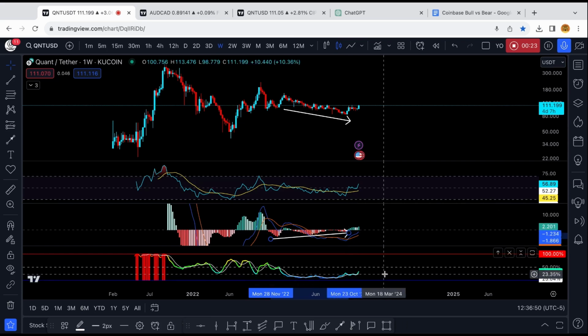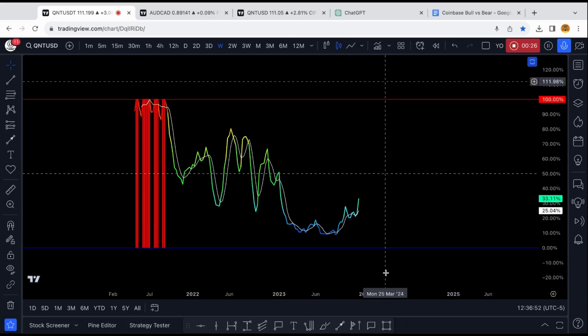Now, taking a look at the volatility expansion index, it is still printing a relatively low volatility reading on Quant at only 33%. We often speak about how the volatility expansion index is an oscillator that will rotate between periods of high volatility in red and periods of extremely low volatility in blue.